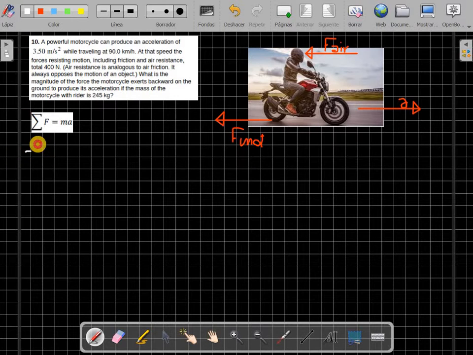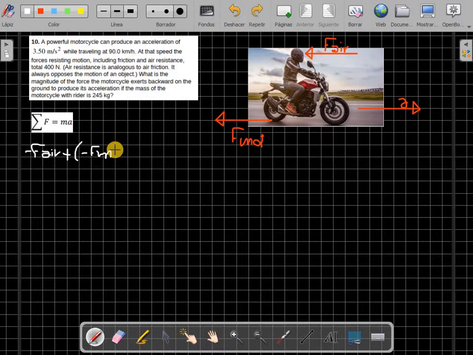We have the force of the air resistance, which is negative since it's opposing the movement, plus the negative of the force of the motorcycle, the force that the motorcycle exerts backward on the ground.